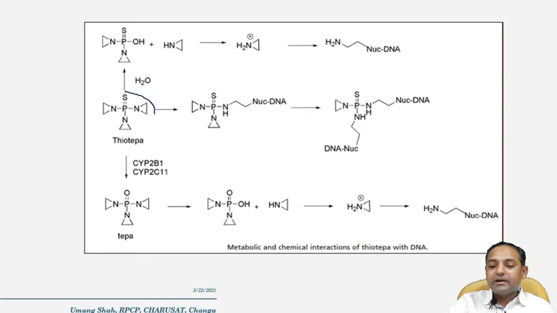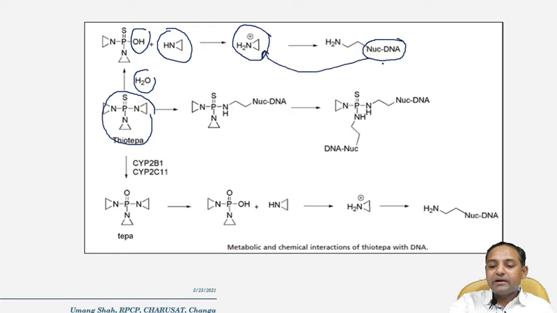Now this is the structure of thiotepa. Under aqueous conditions, with water it reacts to form a hydroxide, and the aziridine ring separates out, and once it is protonated it is converted into the aziridinium cation. Then N7 of the DNA attacks at this carbon, and this is how it is alkylated. This is one of the probable mechanisms. The second mechanism is that N7 of the DNA directly attacks this aziridinium ring, and then it is alkylated.